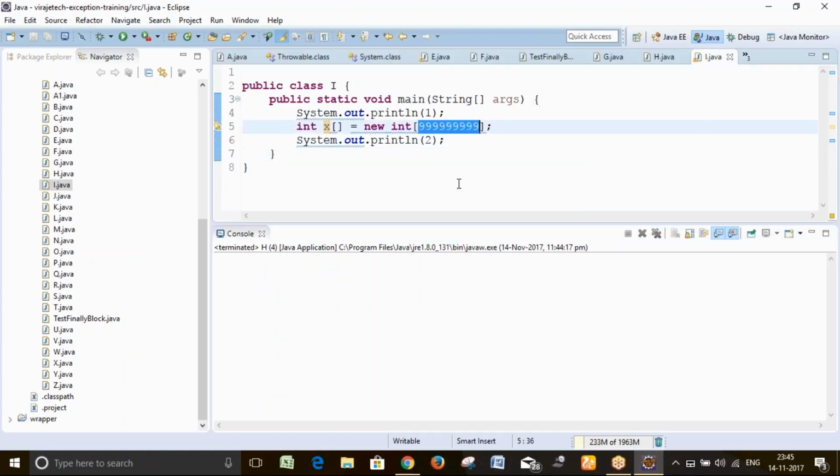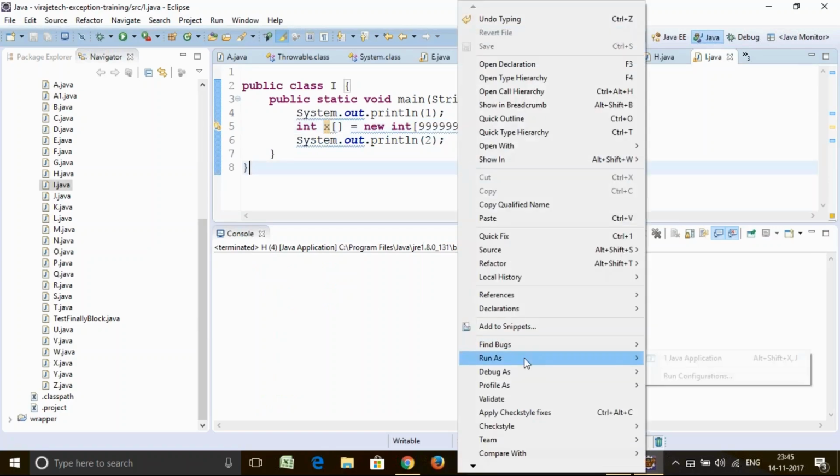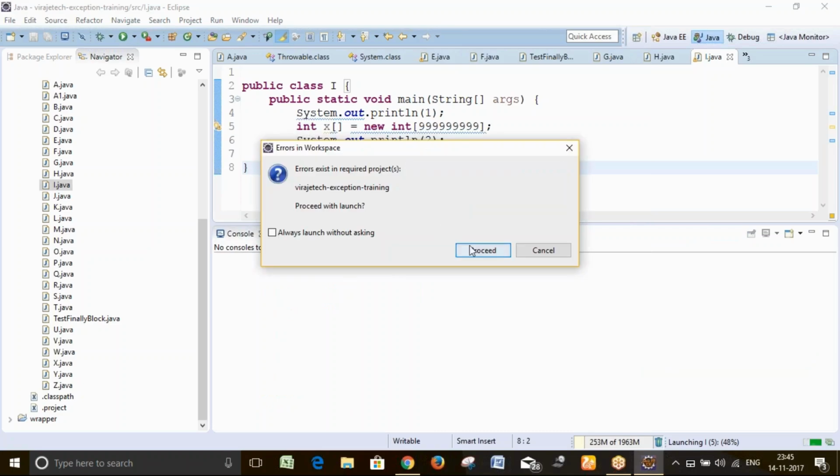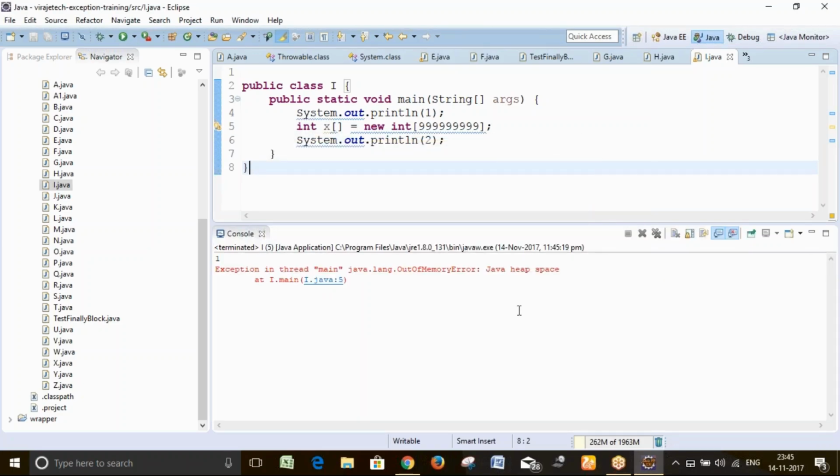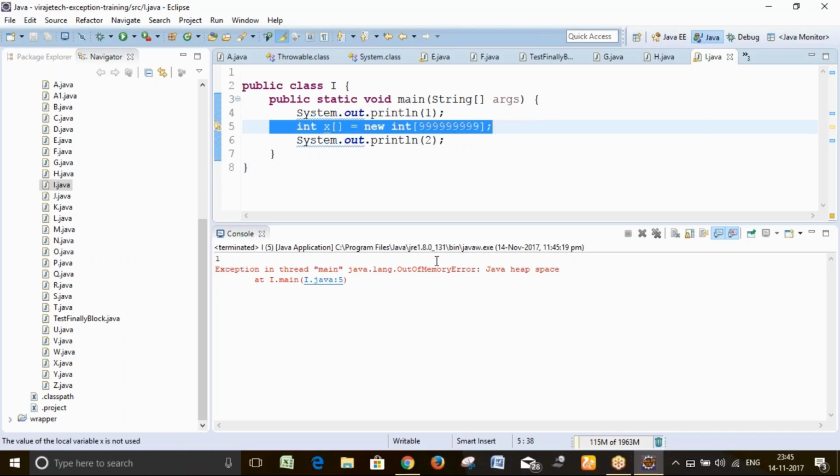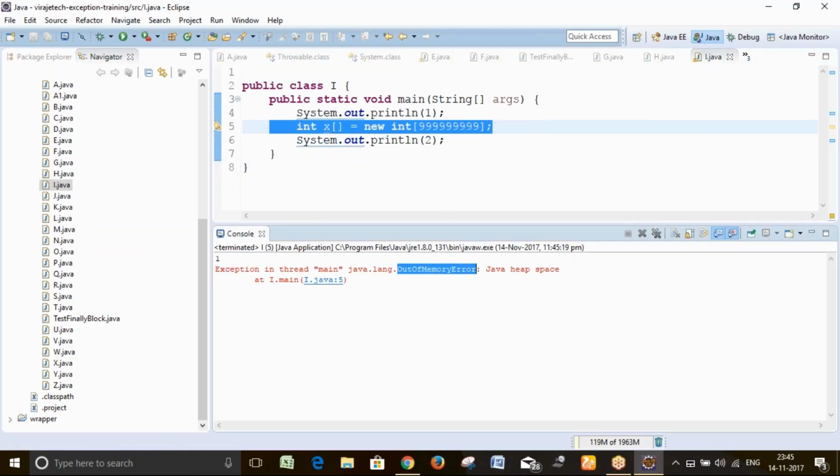Here what you are going to do, in this kind of situation, it will give the java.lang.OutOfMemoryError: Java heap space error. One will print, after that the Java heap space error, java.lang.OutOfMemoryError.